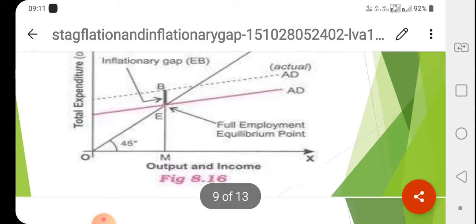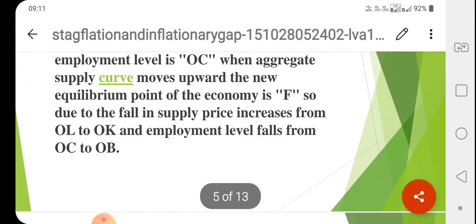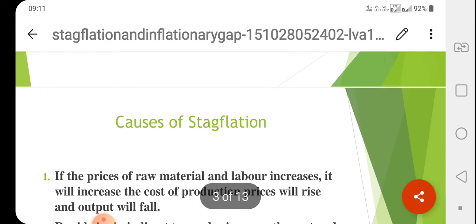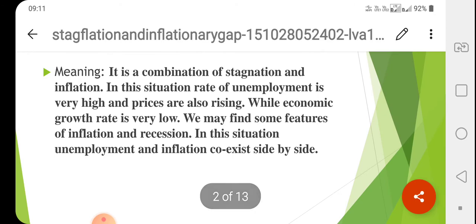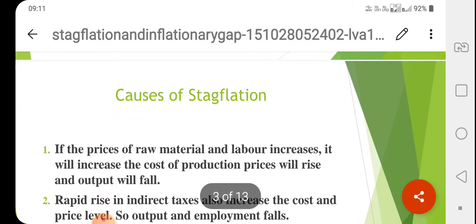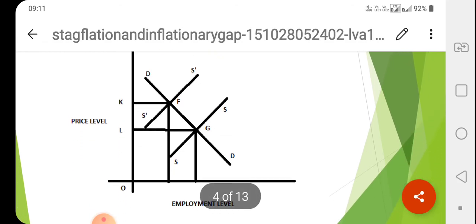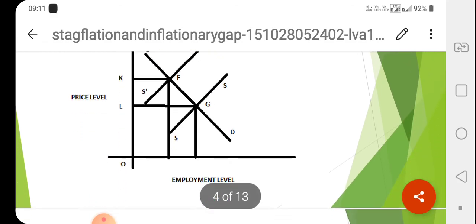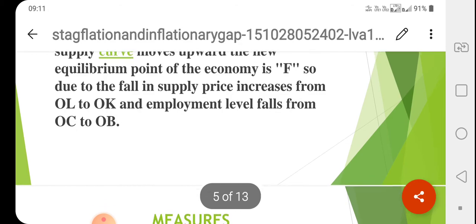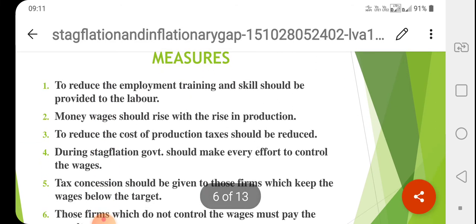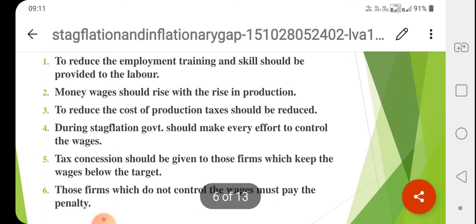In this video we are going to discuss what stagflation is. So stagnation and inflation both together, then we call it stagflation. And what are the causes of stagflation and how it is going to occur, we are explaining with the help of this graph. And what is the inflationary gap? So what are the measures we are going to take?